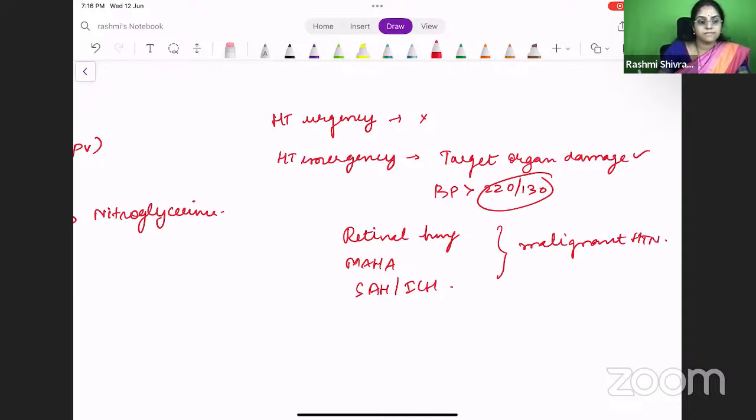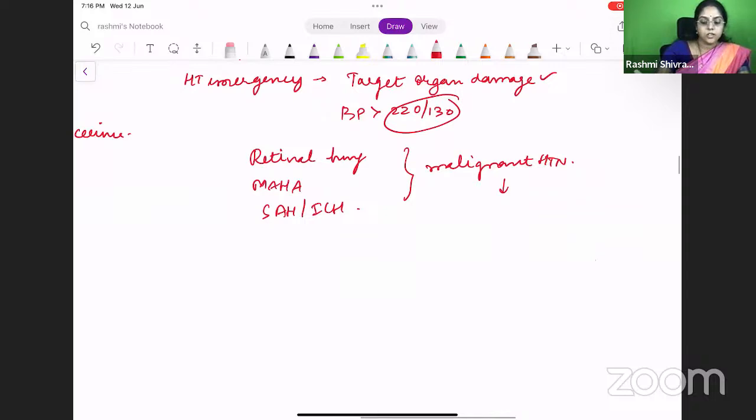How will you treat these patients? For malignant hypertension, obviously you have to give antihypertensives.